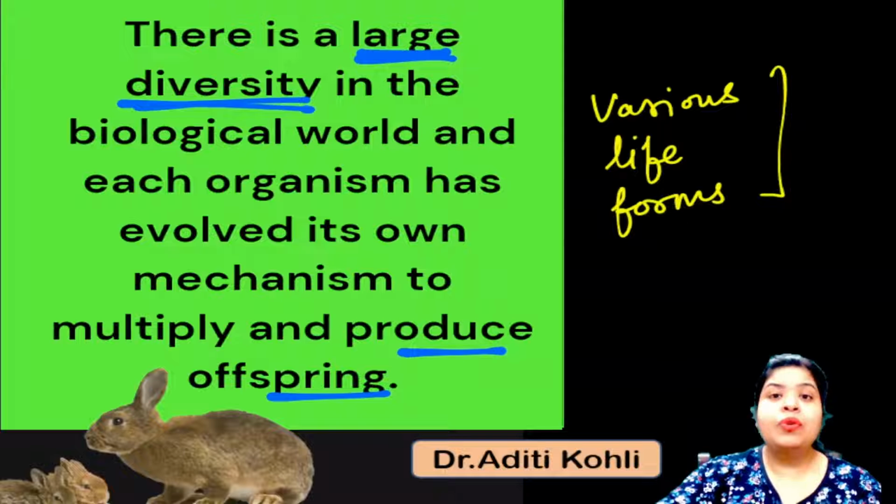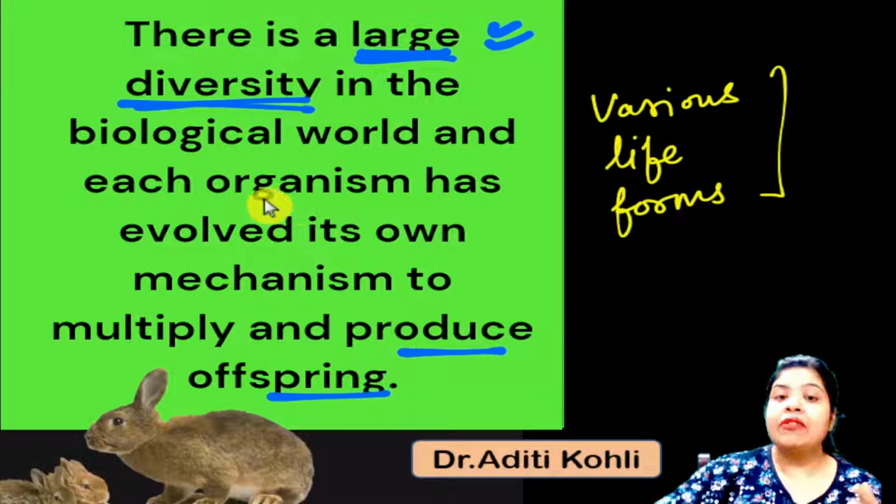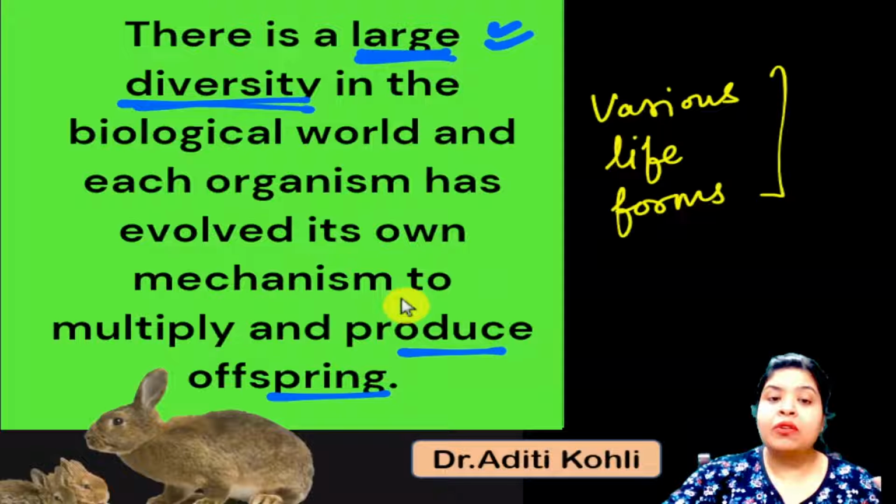So we say there is a large diversity of organisms in the biological world, and each organism has evolved over a period of time its own ways, producing offsprings by the different mechanisms that it has adopted.